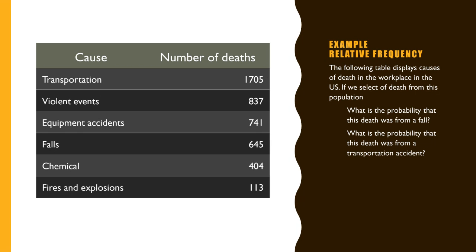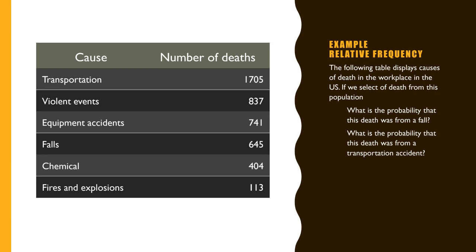So how we can do it is, we have total accidents. Total accidents are adding all the numbers on the right side, all the frequencies we can say. And then we can divide, for example, the question is asking for death from the fall.